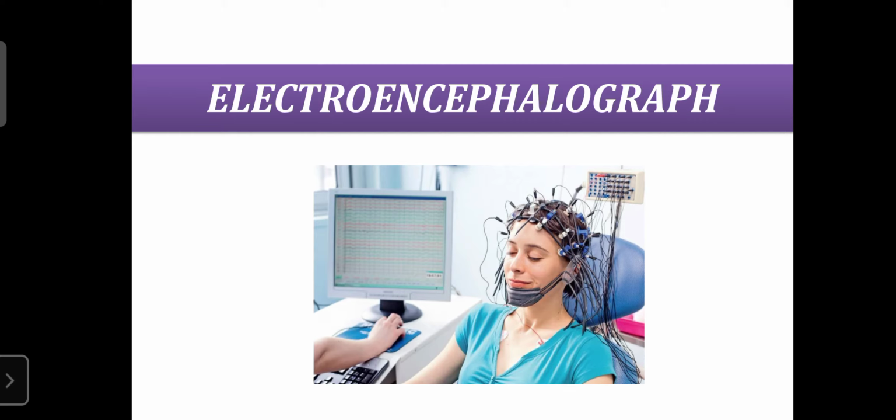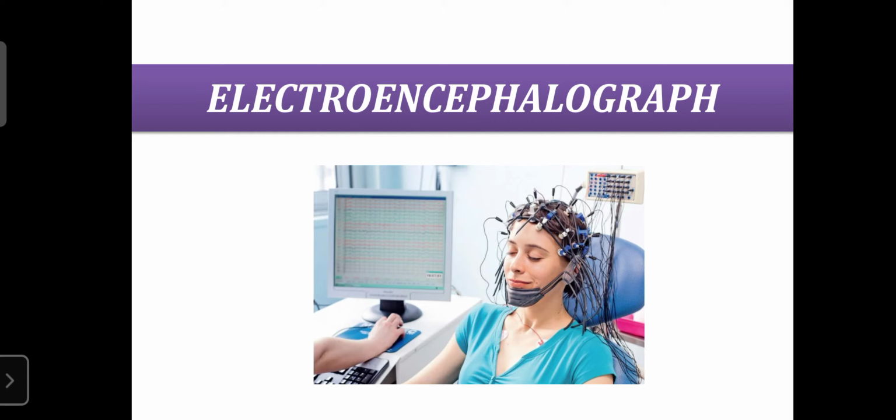Each neuron can generate more than 100 electrical signals per second, and our brain consists of billions of neurons.